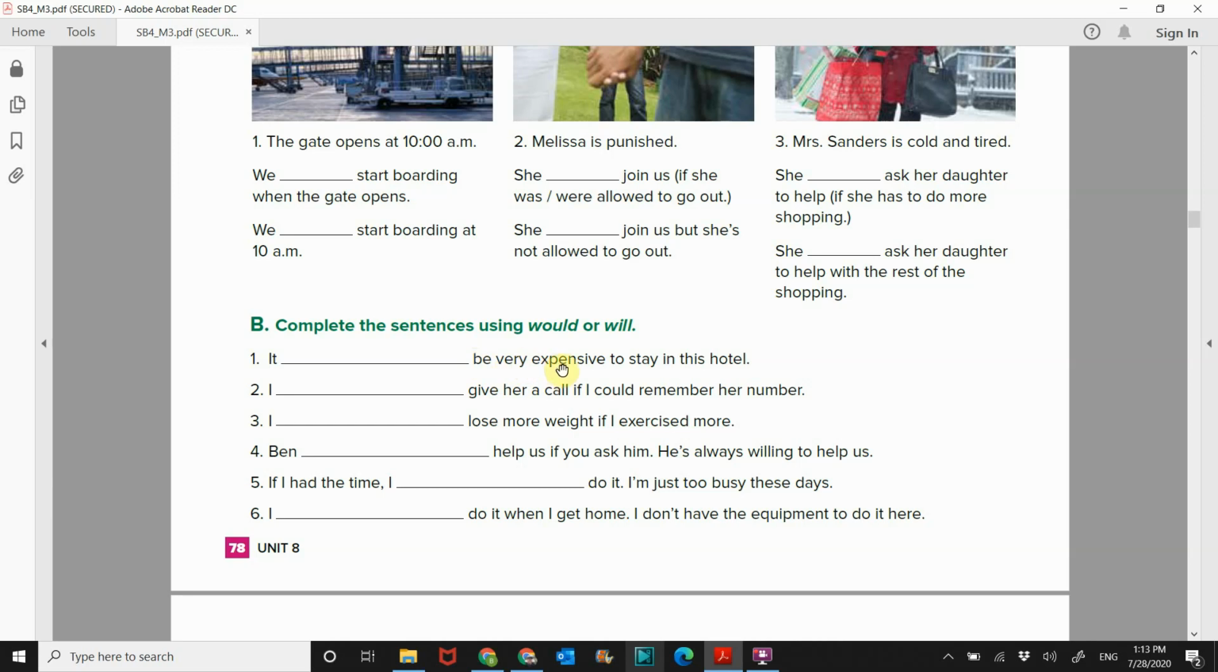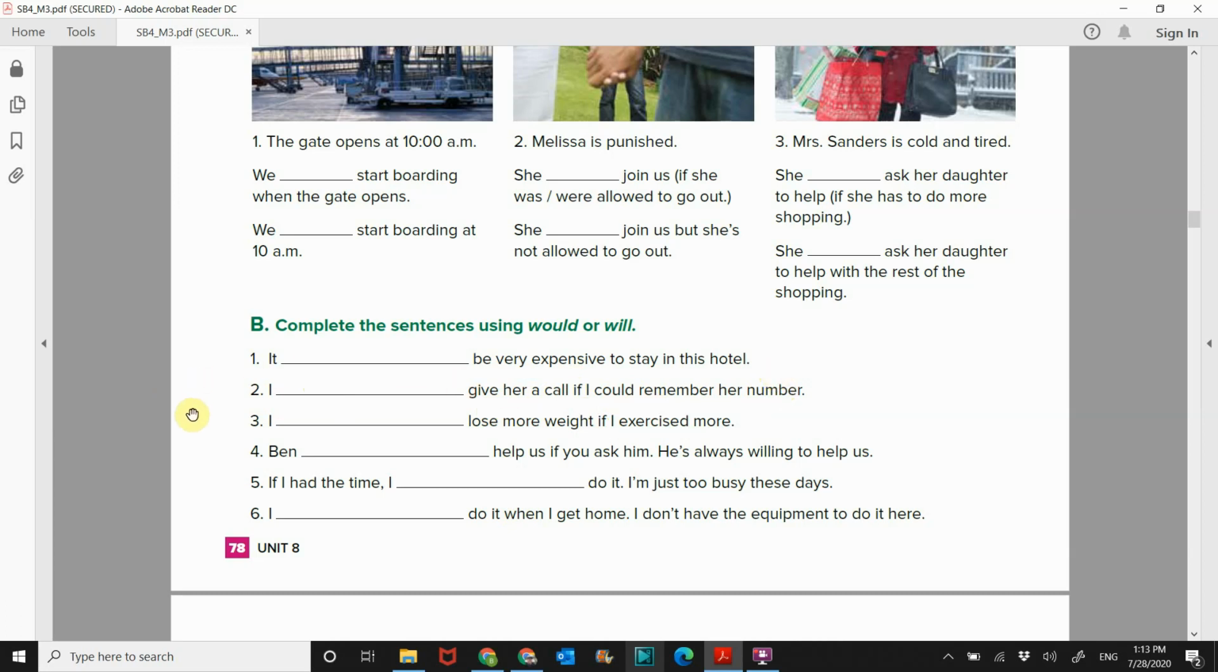It blank be very expensive to stay in this hotel. It would be very expensive to stay in this hotel. We are not staying in this hotel. It is hypothetical. It would be. Number 2. I blank call her. I blank give her a call if I could remember her number. All right, this one already is in the conditional, so could. So I would give her a call if I could remember her number.